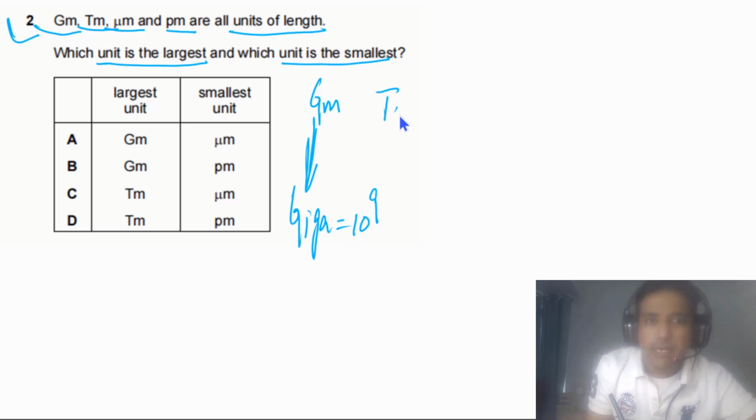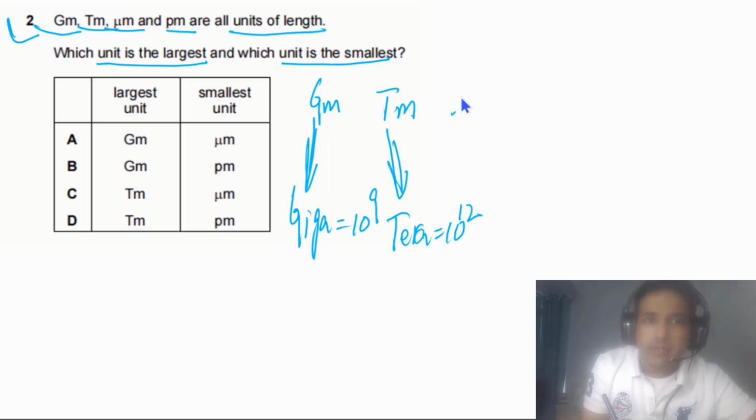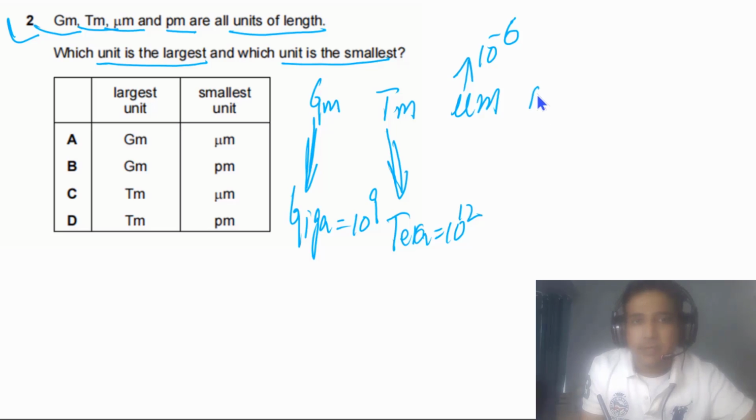Next one we have Tm, terameter, and T is representing tera, and 1 tera is equal to 10 to 12. Next one we have is micrometer, and mu is representing 10 to -6. Next one we have pm, and p is representing pico, 10 to -12.